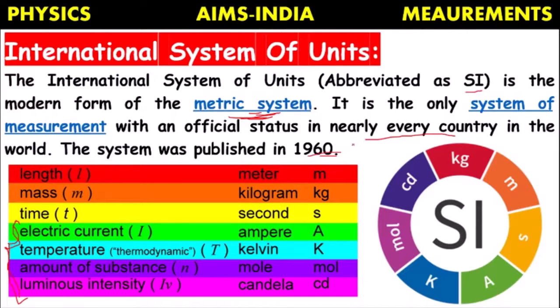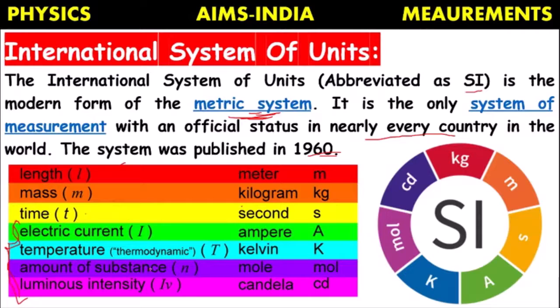According to this system, four more base quantities are added. So altogether there are 7 base quantities. Already we know length is measured in meter, mass in kilograms, time in seconds. Like that, electric current is also defined, which is measured in amperes, and the symbol of the unit is capital A. Thermodynamic temperature, its unit is Kelvin.